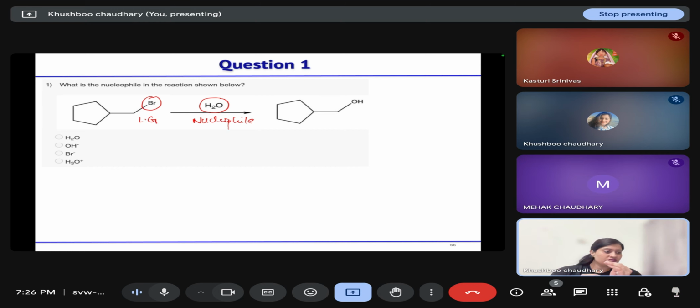Okay, whatever is given in the reaction condition, on the basis of that only, if some base is given with this, we can say that that acts as the nucleophile. But because water is directly given, it is a weak nucleophile, but water will act as the nucleophile in this reaction, not OH negative, because no source is there to abstract the proton from the water. Is this clear?